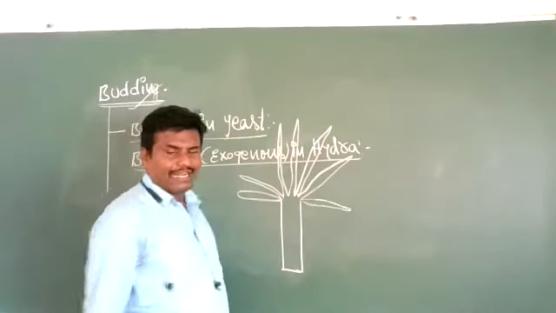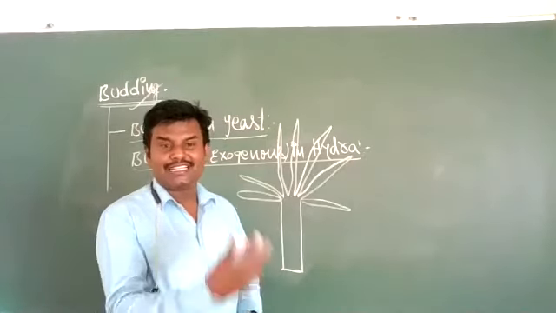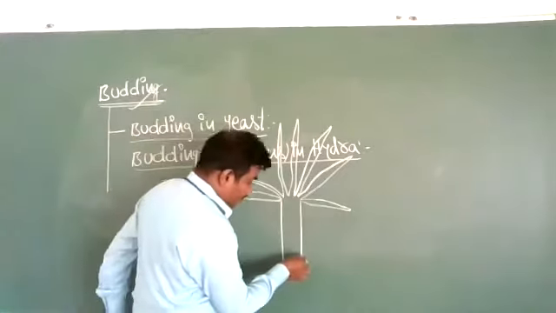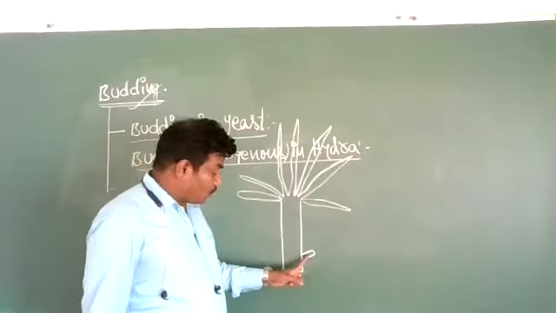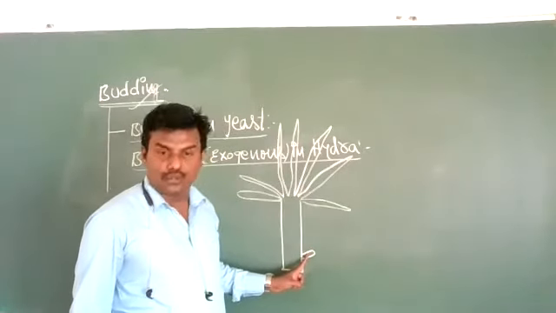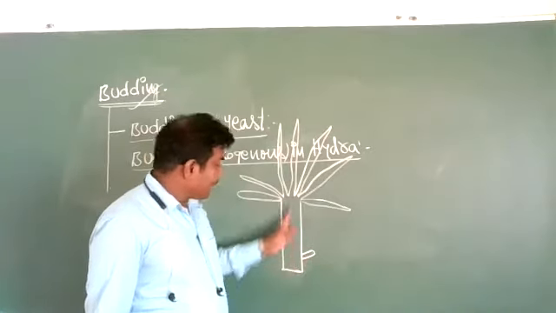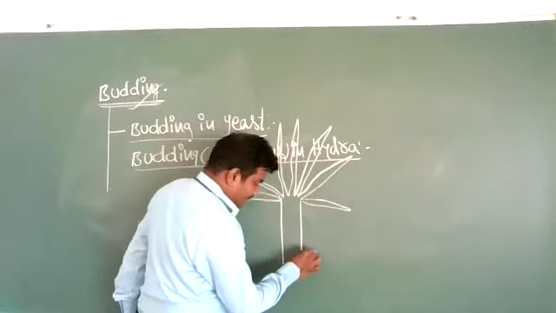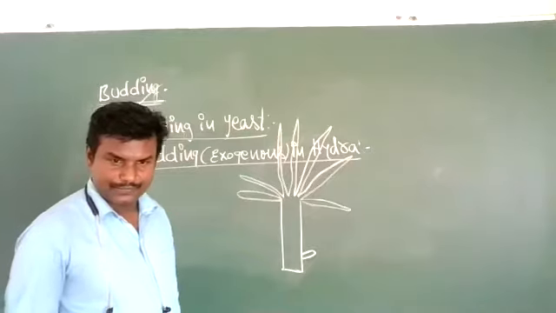So a conical outgrowth grows on the external surface of the parental body. This is called a conical outgrowth. It grows externally on the parental body, and in it the cells are differentiated.